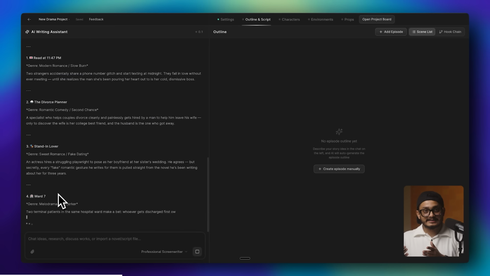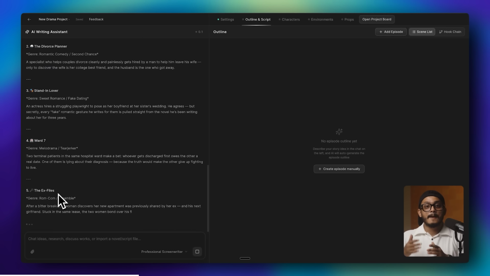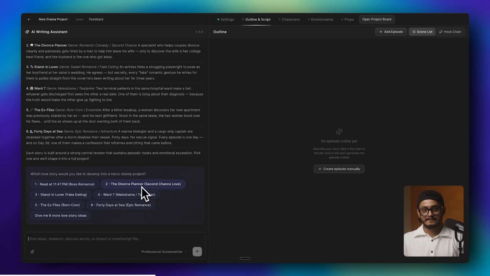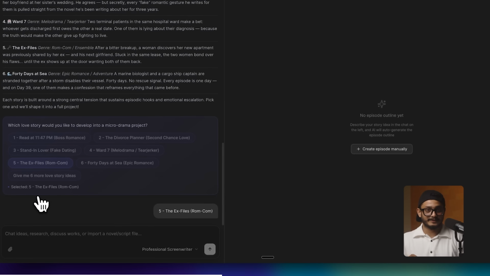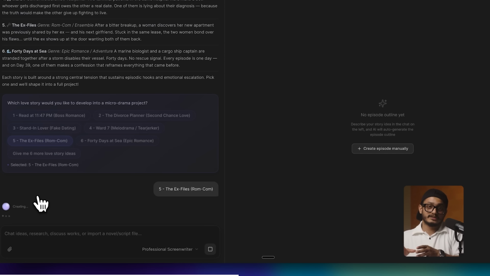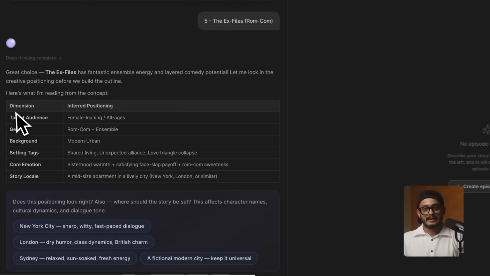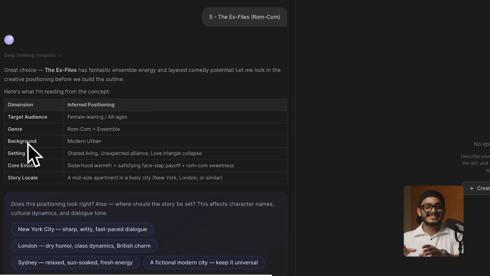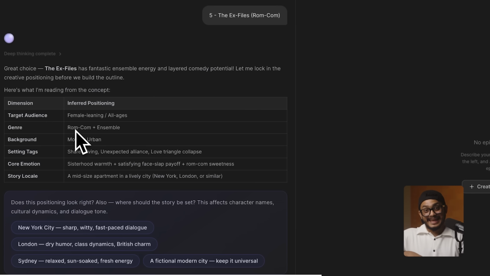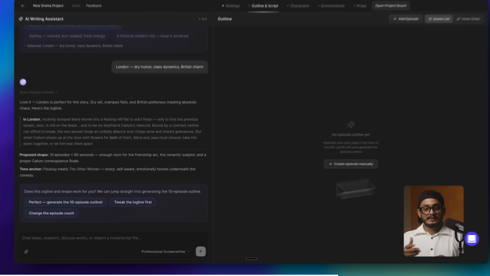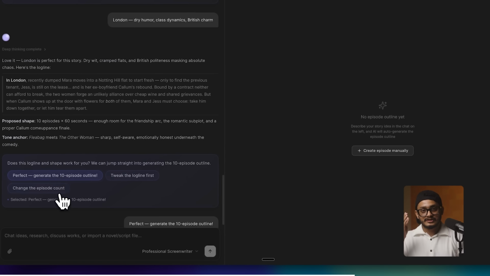Interestingly, the AI spits out 6 story concepts based on everything you just said. The art style, the format, the tone, and the structure. Now, it's not pulling random stuff. It's completely tailored. From this, I will pick this one. The second I choose one story, the AI will start expanding it. I get target audience, story direction, logline, hook, character dynamics, basically the whole foundation. And you can still change anything. Nothing is really locked. Now after this, I will hit generate outline.